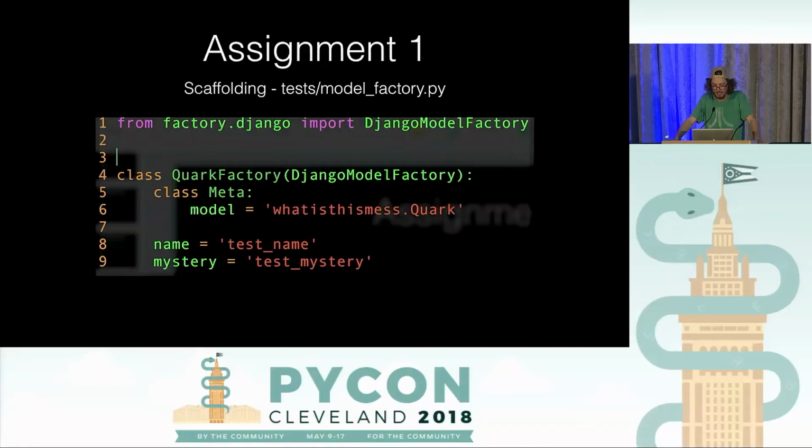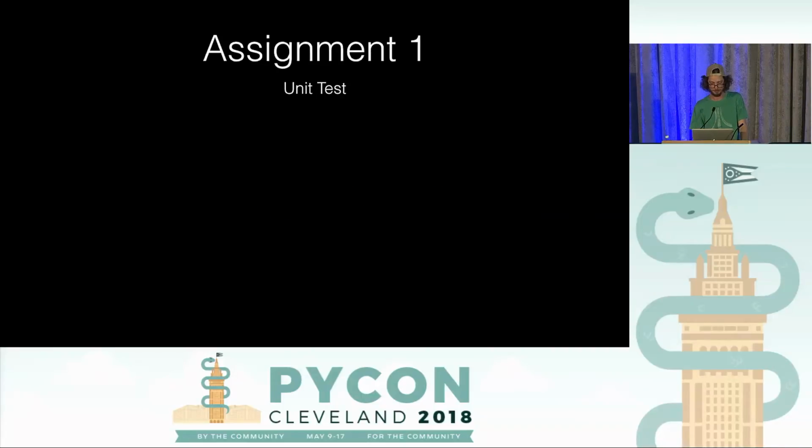Cool. So before we can write a test, let's do some scaffolding. We're going to make a Quark factory. Basically, the purpose of this is just to allow us to make instances of quarks in our tests with some sane defaults without having to configure it over and over. So you see I put that in a file called tests model_factory.py.